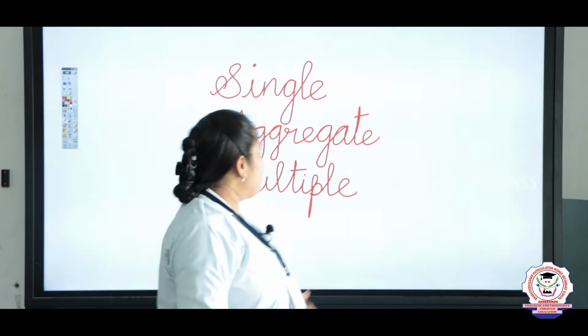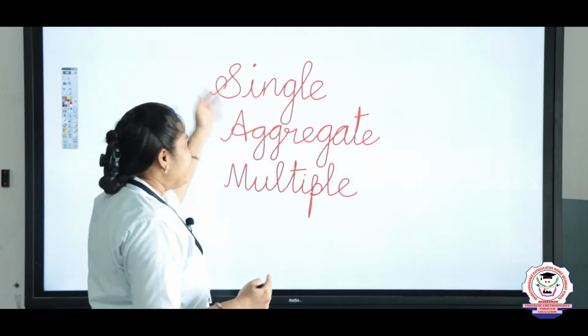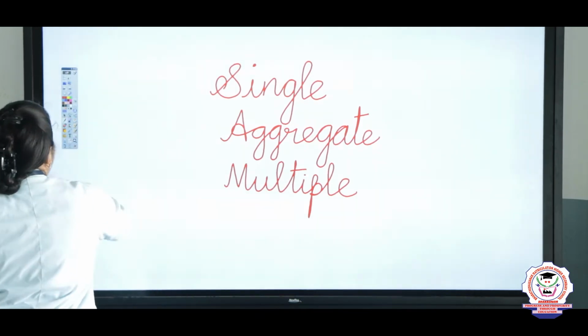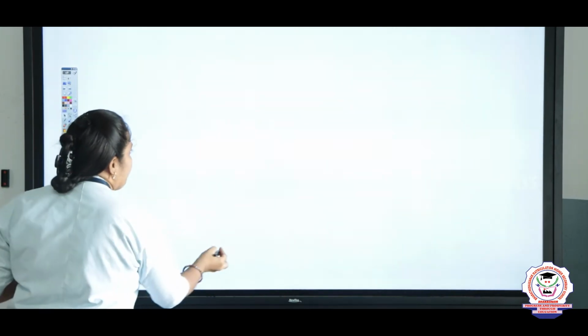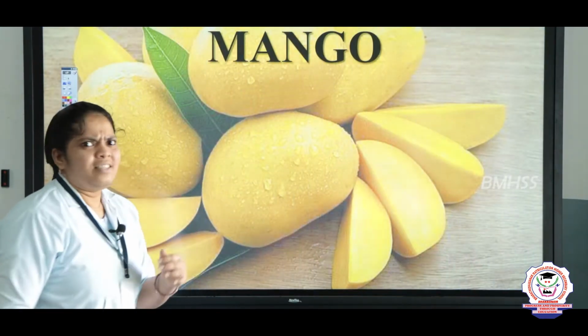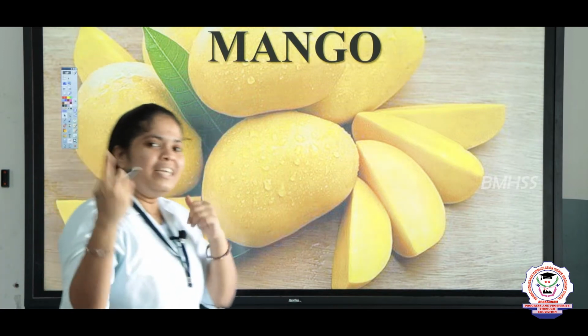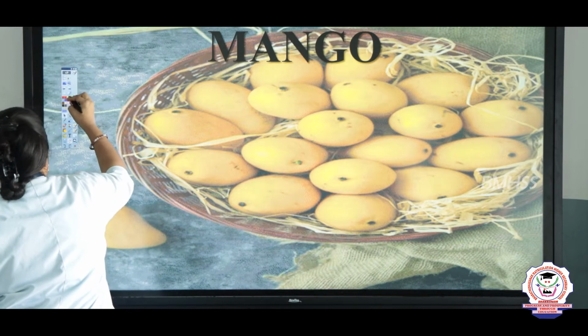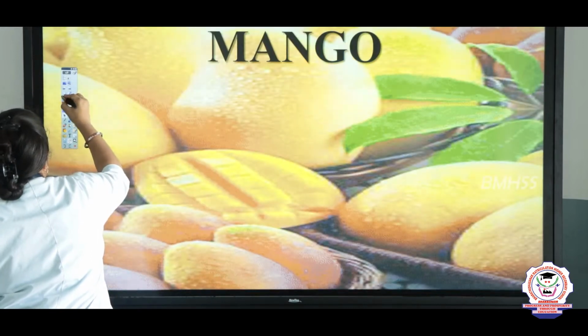Okay, let's see one by one the examples of single, aggregate and multiples. First, we said single, so now we are going to see examples of single fruits. See, listen here, what is this? Yes, spell and tell it. M-A-N-G-O. Yes, right, very good. That's a mango.